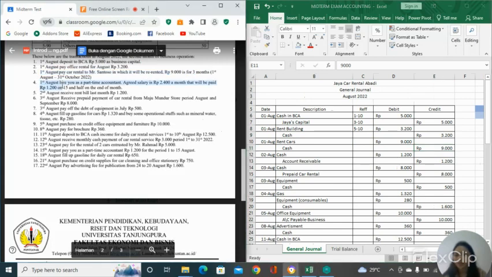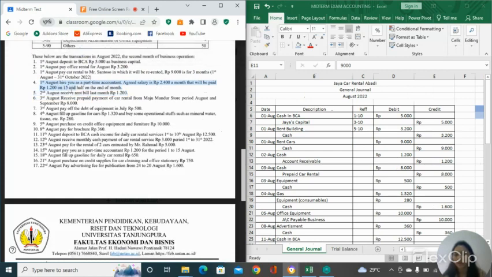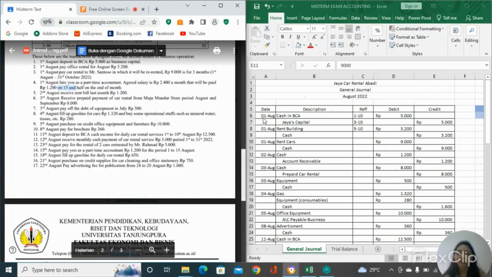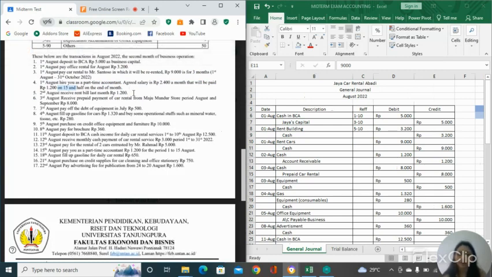And next, on the 1st August, hire you as a part-time accountant. Average salary is 2,400 a month, that will be paid 1,200 on the 15th and half at the end of the month. Because it says on the 15th, we are not going to input the transaction right now. We will do it later on the 15th, and the other half at the end of the month.